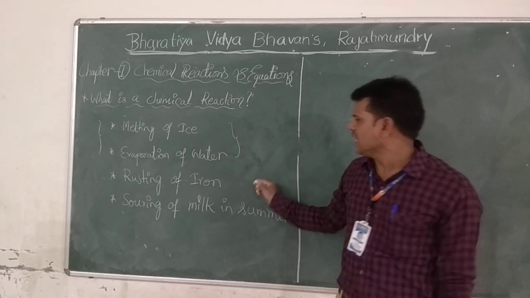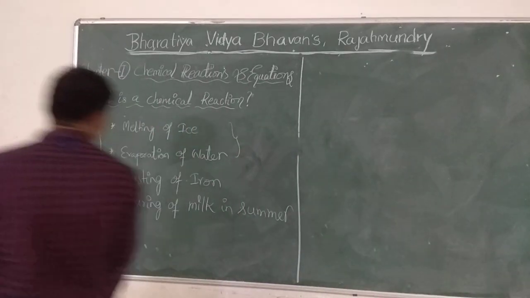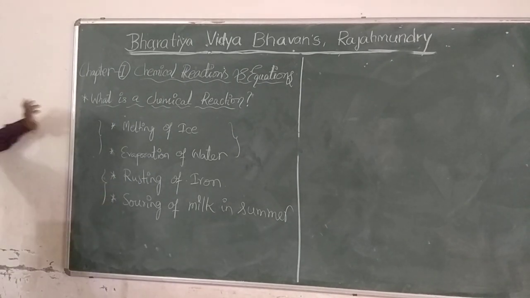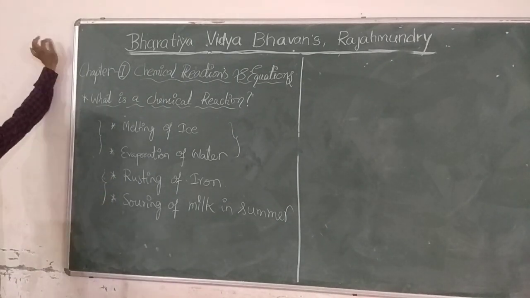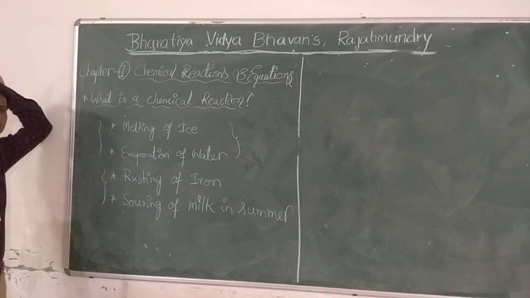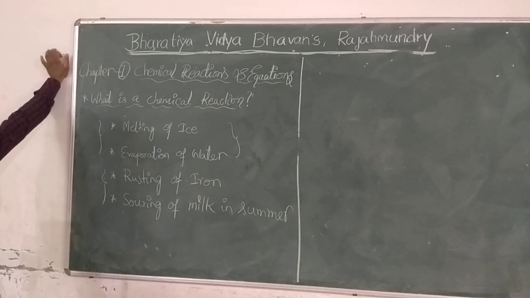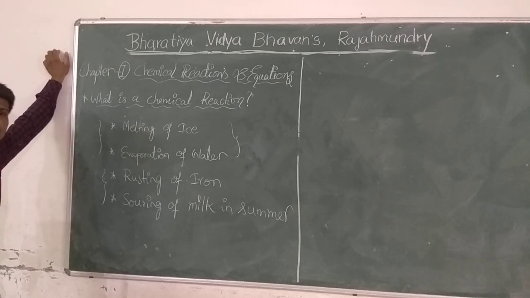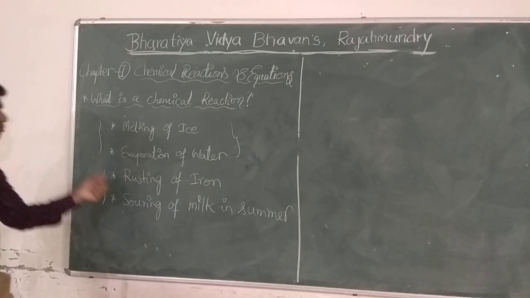But in the other 2 observations, observe carefully, rusting of iron. Rusting of iron means iron exposed to the atmosphere readily reacts with the moisture present in the atmosphere, which directly reacts with iron to form rust.